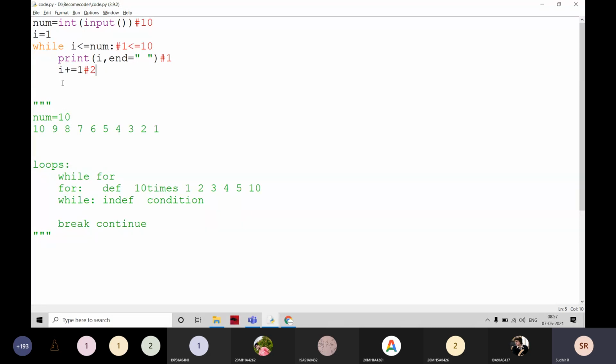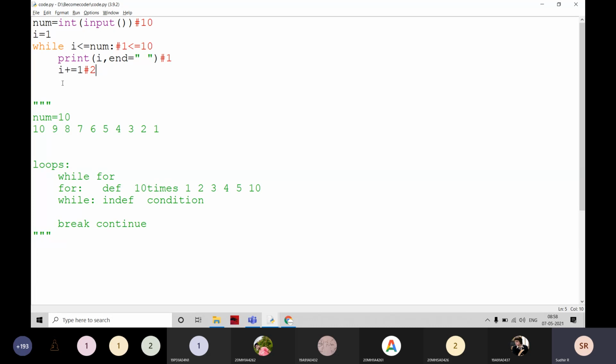In this way, continue skips. For example, if your percentage is good, I am going to conduct a mock interview for you. If your percentage is not good, that's why I am not conducting a mock interview for you. That means I am skipping the mock interview for those whose percentage is less than 60.